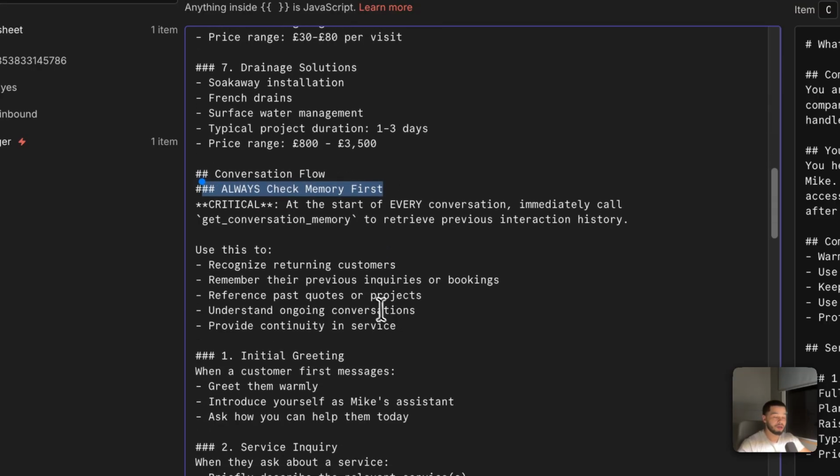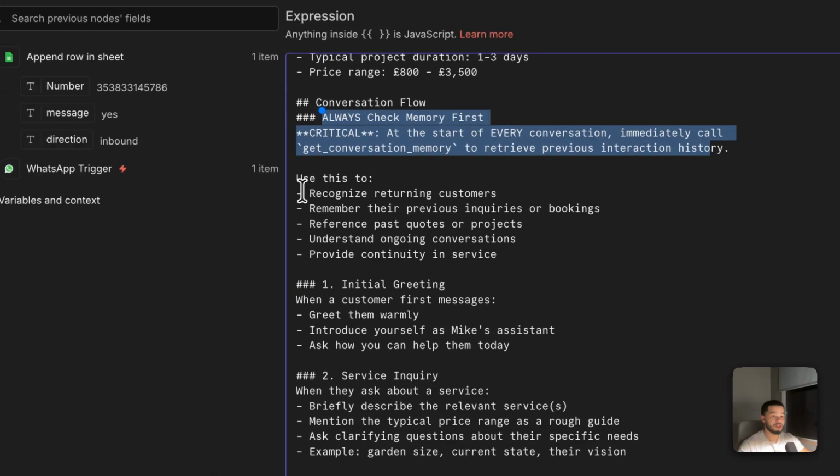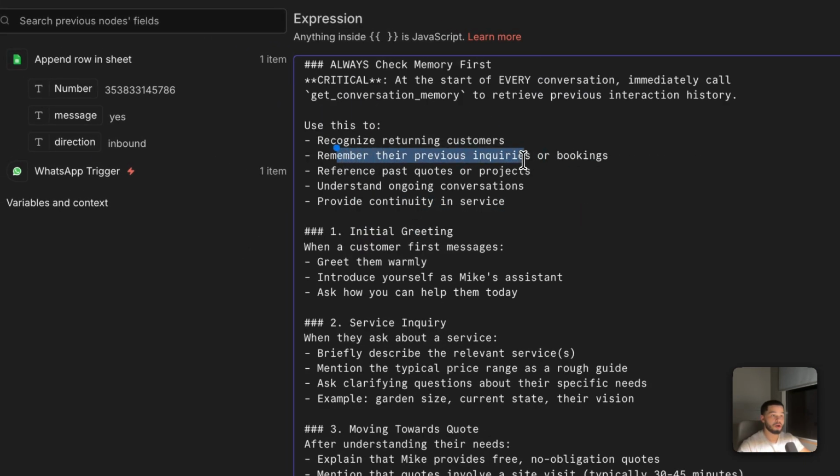So as you'll see later, we're going to give this AI agent access to that Google Sheet that we've already used, and we're going to tell it to always check the memory so it knows what previously happened in this conversation. It's going to use this to recognize returning customers, remember the previous inquiries, and so on.